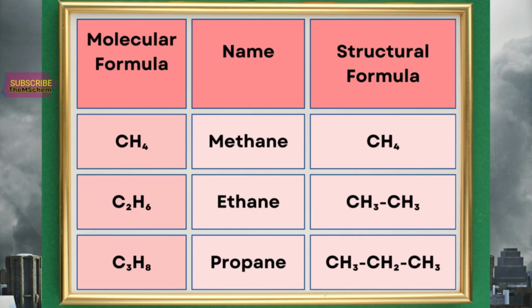Here the structural formula is C3H8. Here the carbon atoms are bonded to each other by a single bond, and all the 8 hydrogen atoms are bonded to carbon atoms. To fulfill the valency of carbon atoms, carbon has a valency of 4.